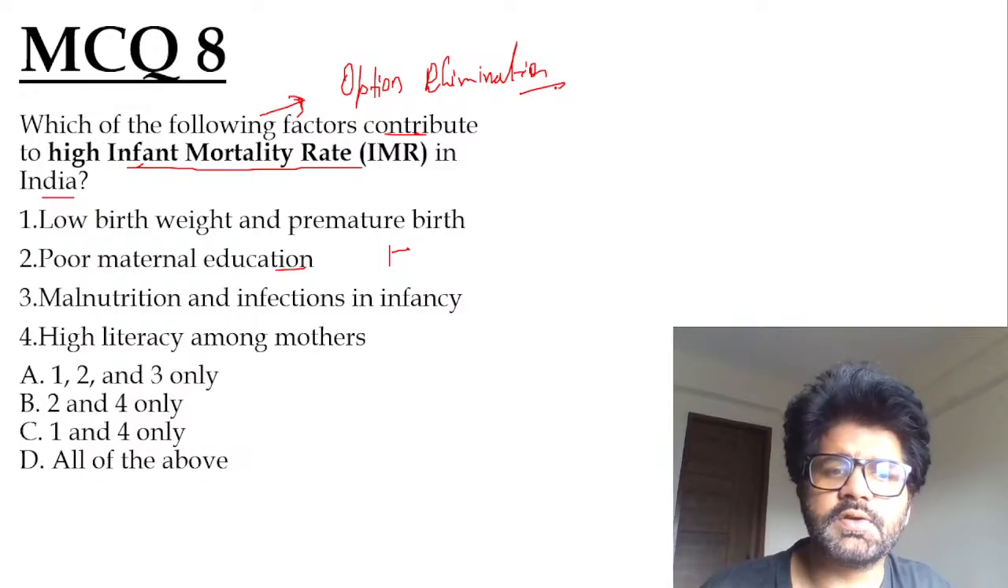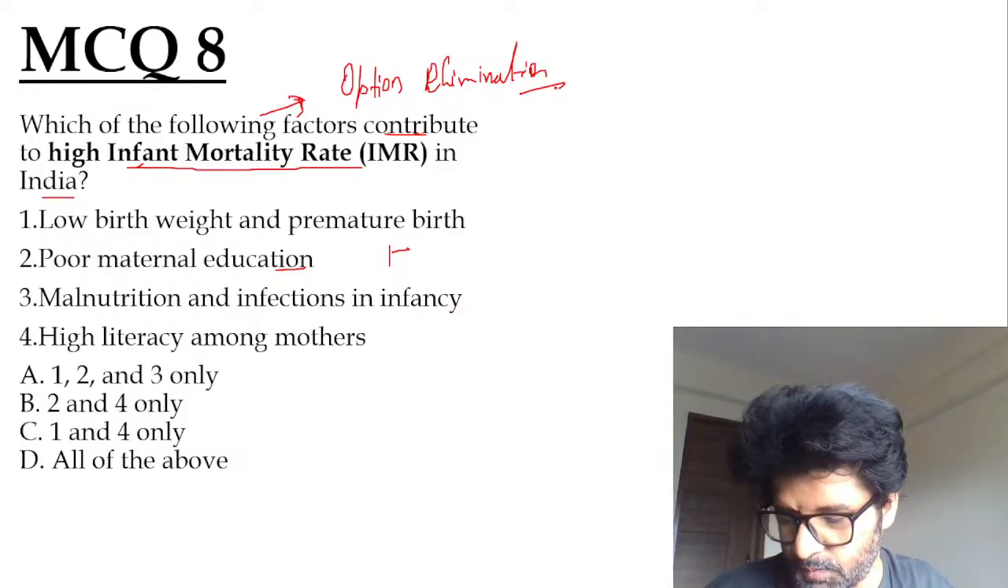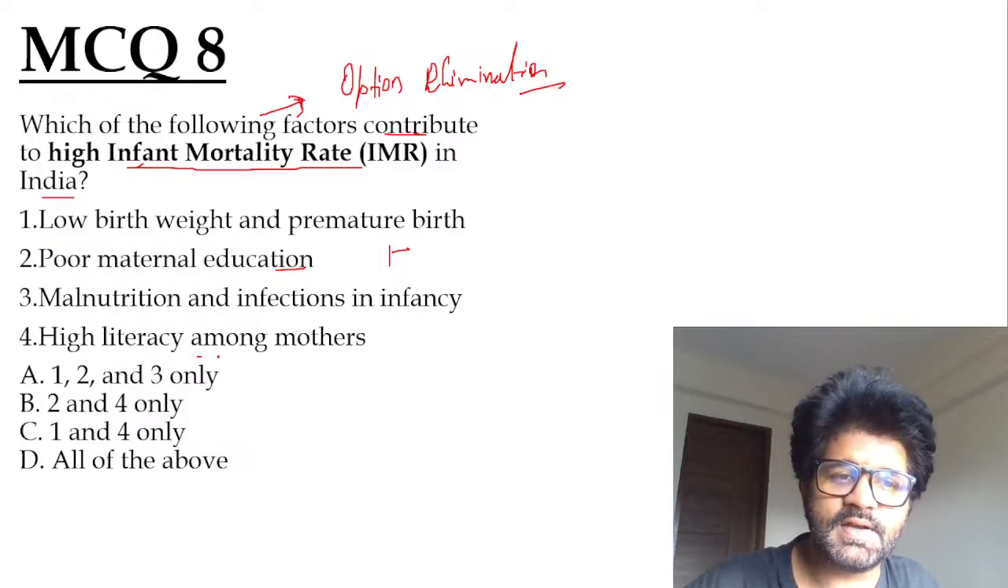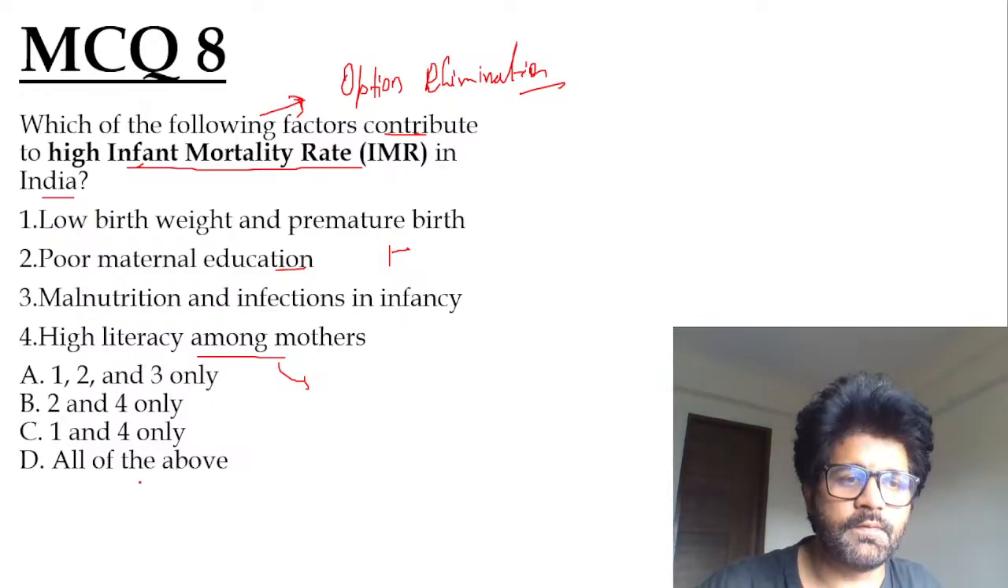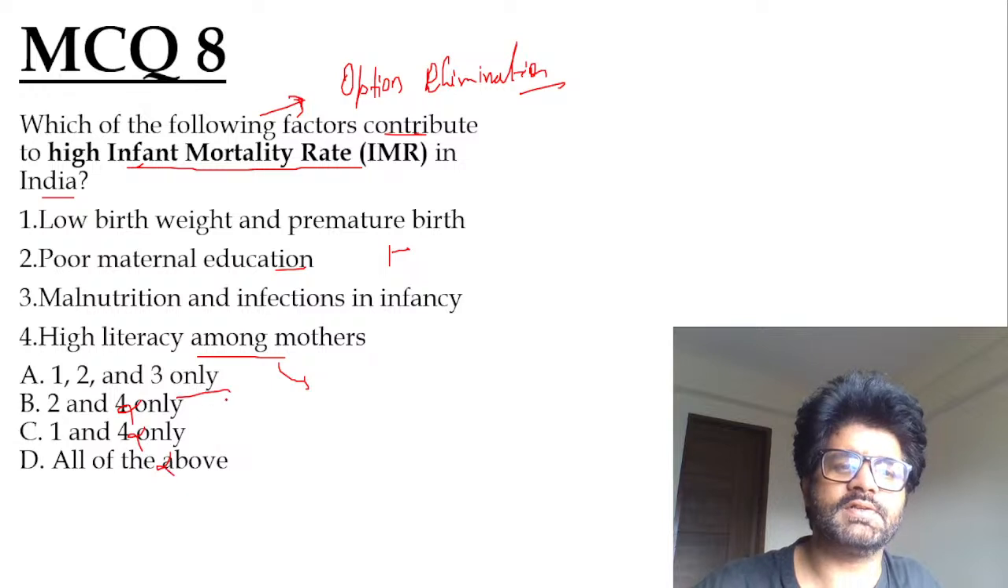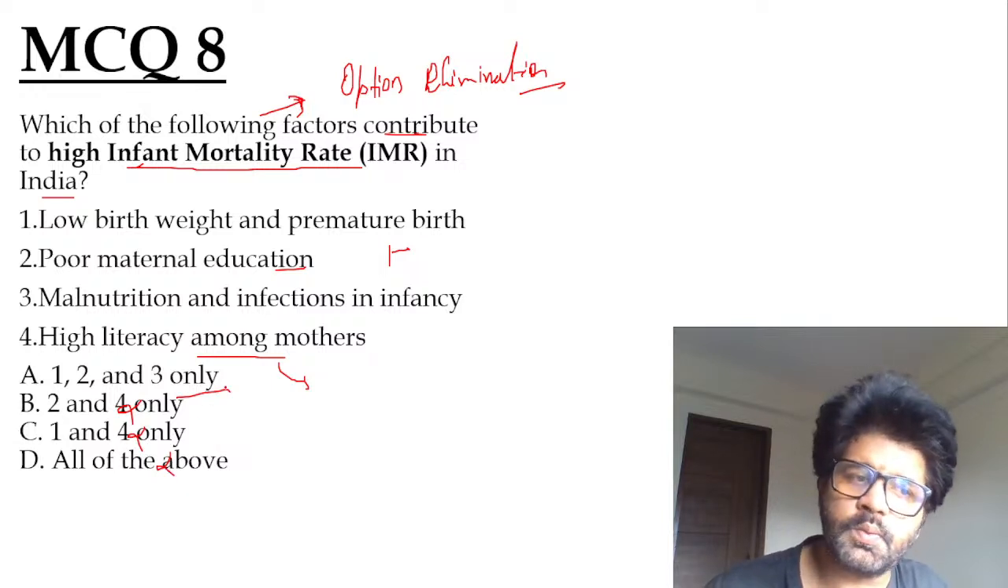Malnutrition and infections in infancy, and high literacy among mothers. So we know if high literacy is there, they will have fewer children and fewer deaths happen. That has been a survey, a trend which has been seen. So 4 is wrong, right? Just eliminate 4, guys. Even if you don't know all these things, you will get the answer.